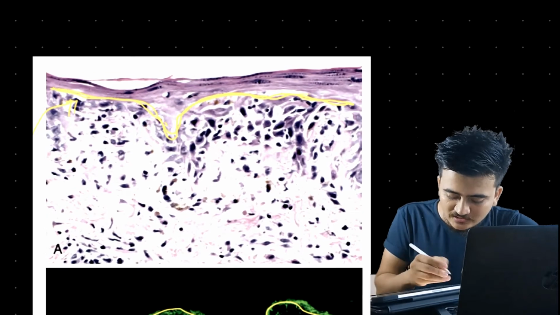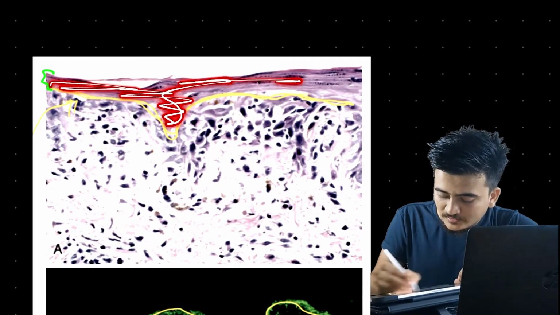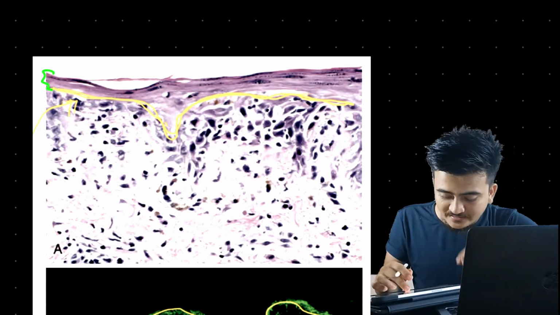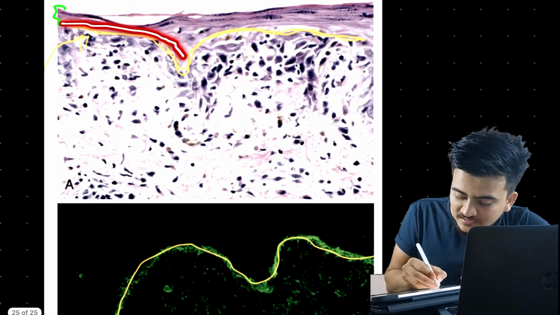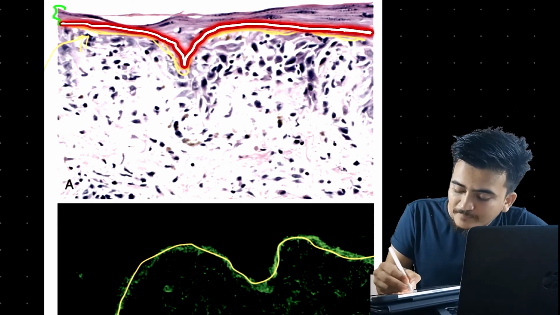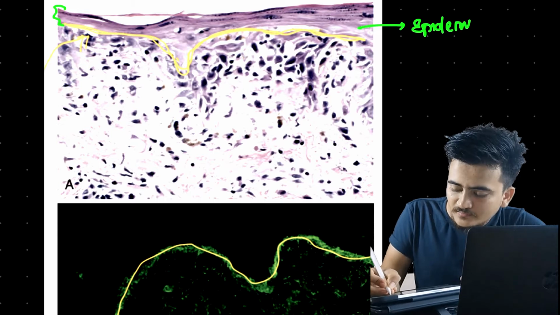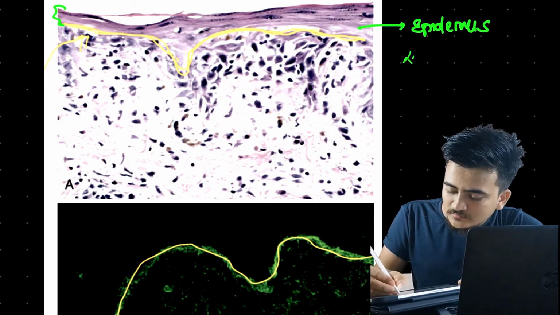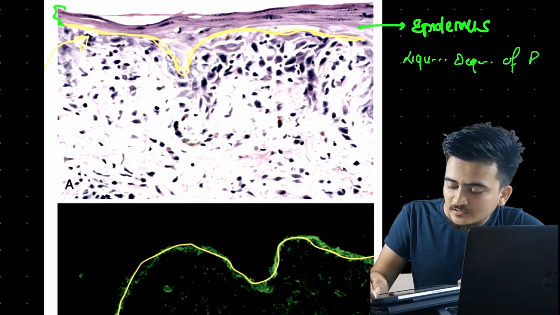Now this is the epidermis. What is shown here is there will be liquefactive degeneration of the basal layer in the epidermis. What I said is liquefactive degeneration of basal layer.